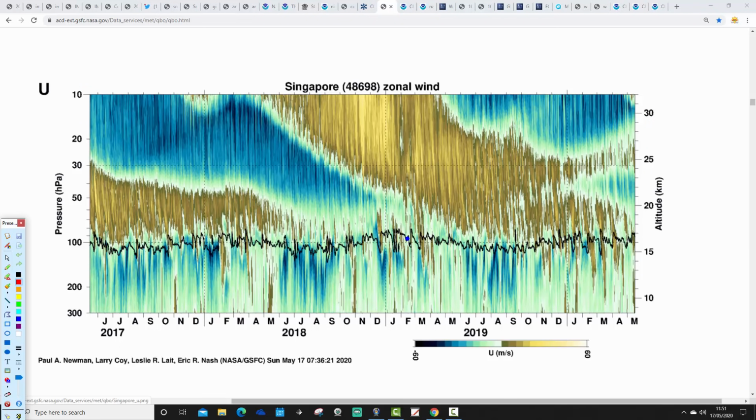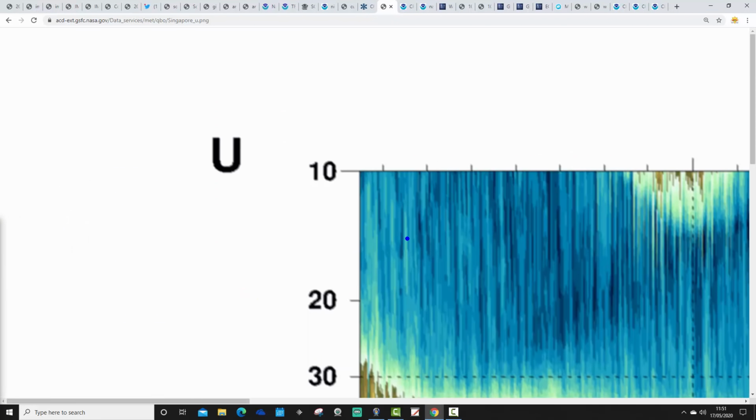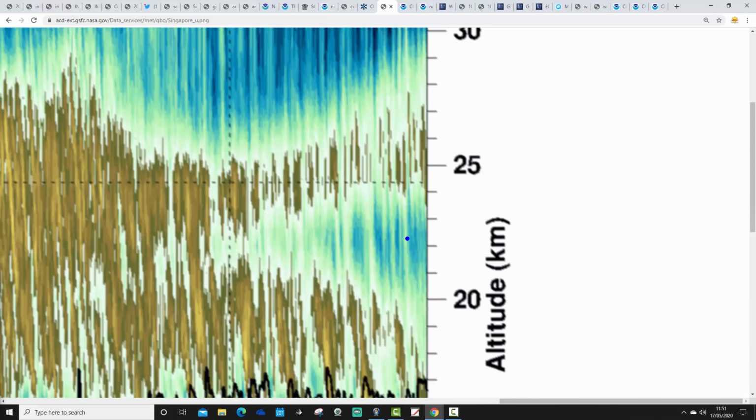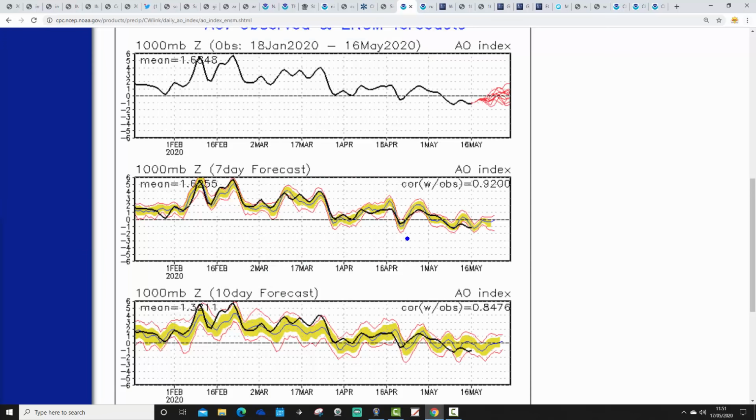I'm saying this every week, I still think eventually we will go into quite a pronounced easterly QBO phase. But it is certainly struggling. If we close in a little bit more on that, it is certainly struggling. And we're just not getting rid at the moment of the leftovers of the last westerly QBO phase just here. So the easterly QBO is really struggling. I still think that we're unlikely to see a failure of the easterly QBO. I still think we will go into the easterly QBO definitively as we go further on through this year. But at the moment, this easterly QBO is very much struggling to get going.